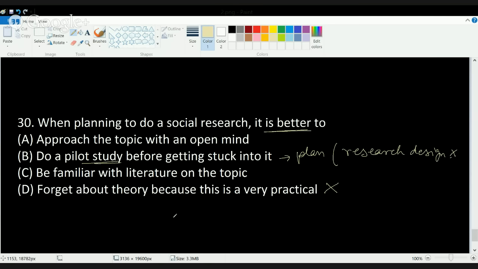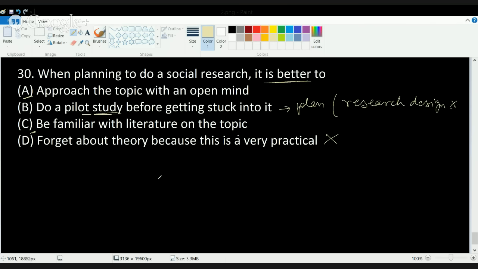Now, in this question, most of the students got confused between choice A and C. Choice C says to be familiar with literature on the topic. That is very essential. I must have a basic knowledge of something on the topic before I start doing research on that topic. And approaching the topic with an open mind is also a correct option. But what is important here is, even if I am approaching a topic with an open mind, but I do not have sufficient data on it, can I do a research? Okay, I cannot do a research just because I have an open mind towards that topic.